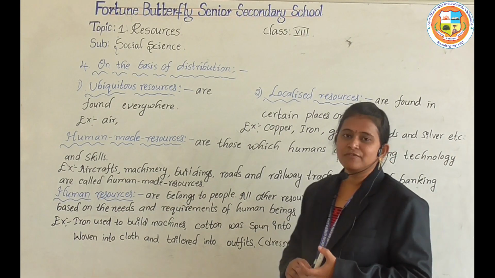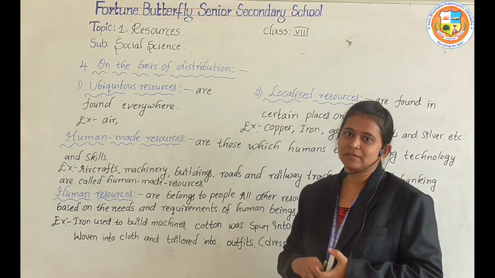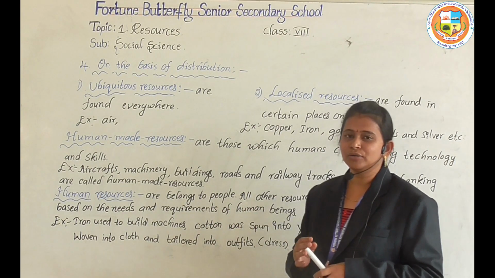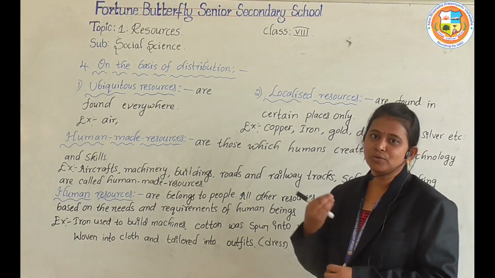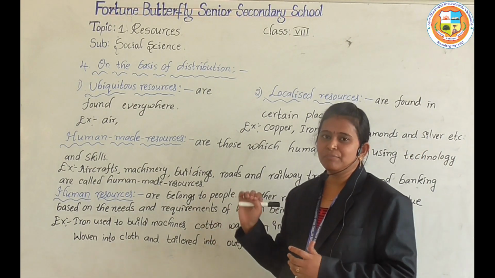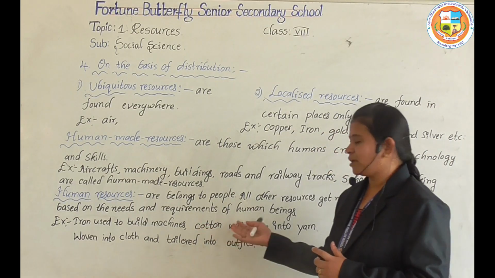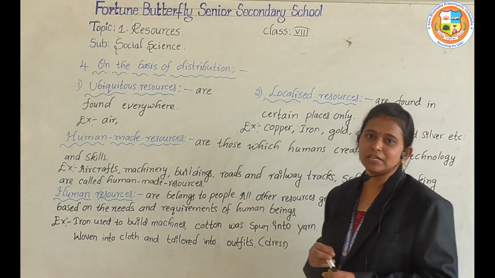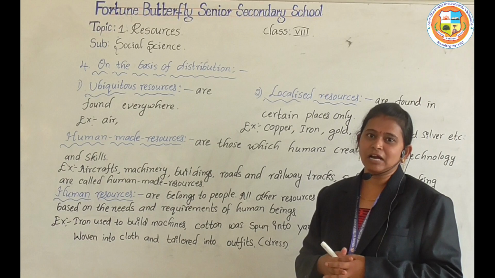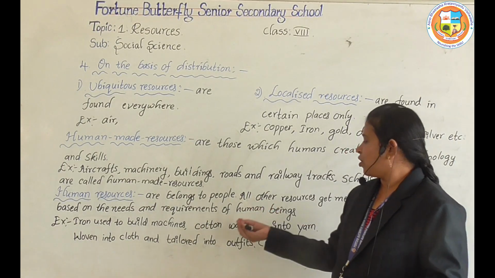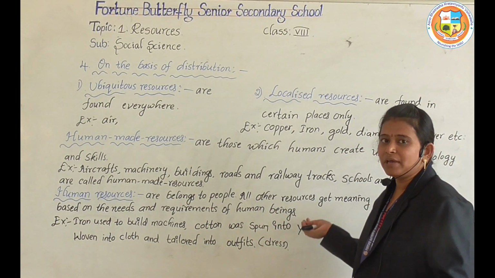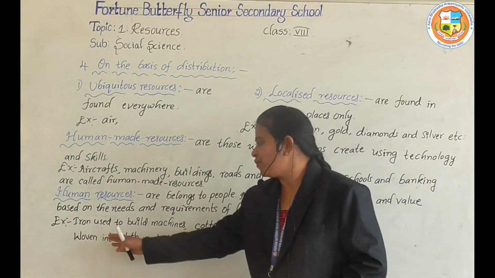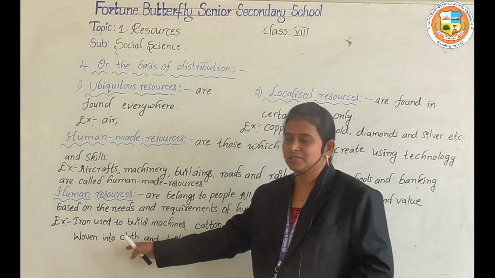For example, iron. So we get the iron from the earth's crust. After taking that, we have to purify it and use it to build machines. And in the same way, next one, cotton. So we get the cotton from agriculture. After getting that, the cotton is spun into yarn. Next one, woven into cloth.